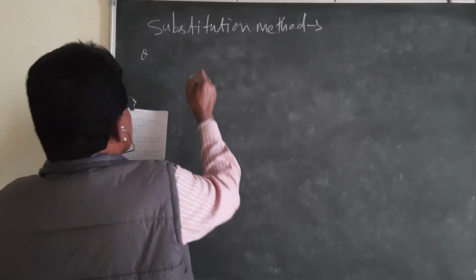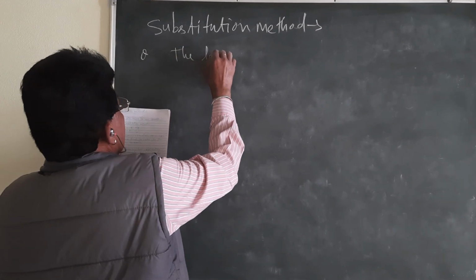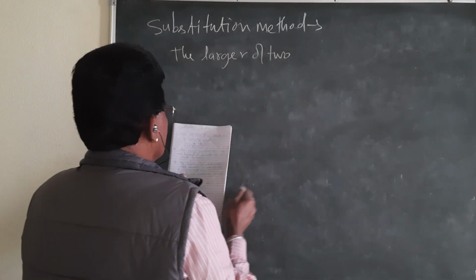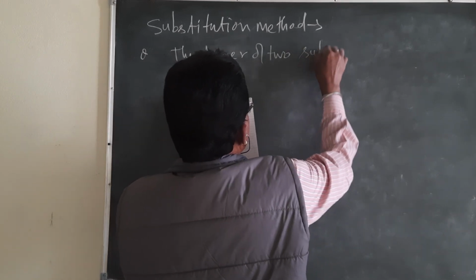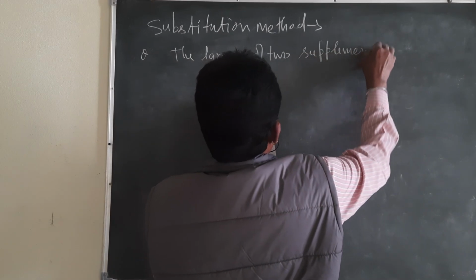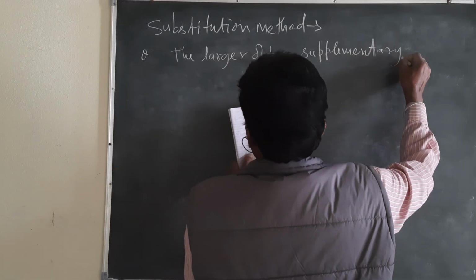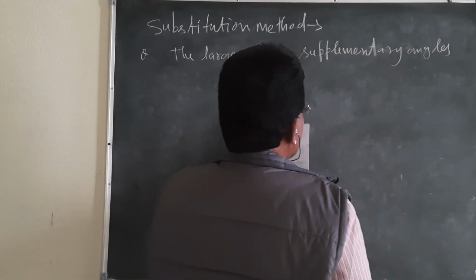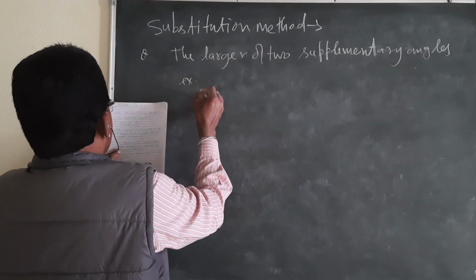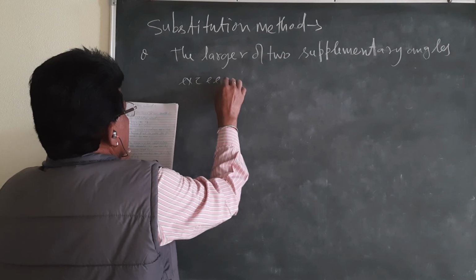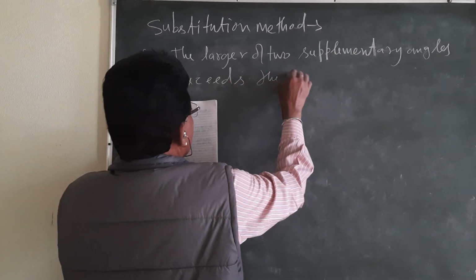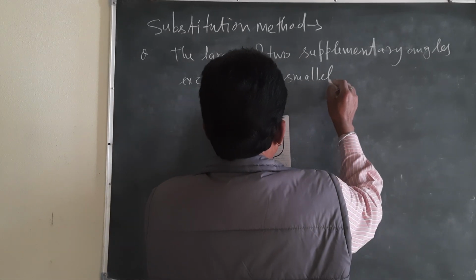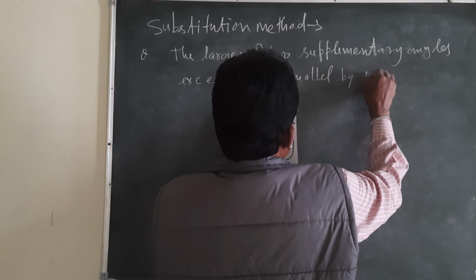Question: The larger of two supplementary angles exceeds the smaller by 18 degrees. Exceeds means increase.